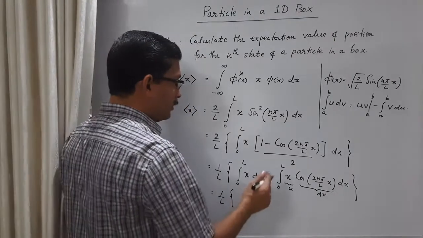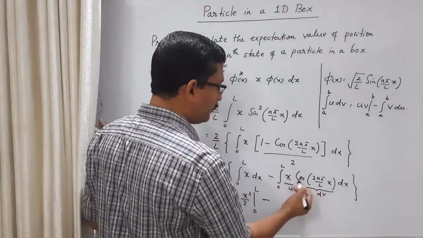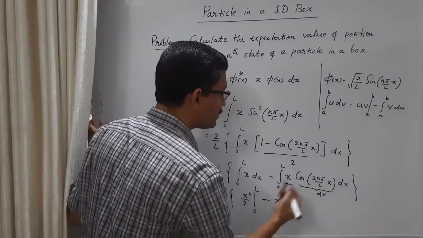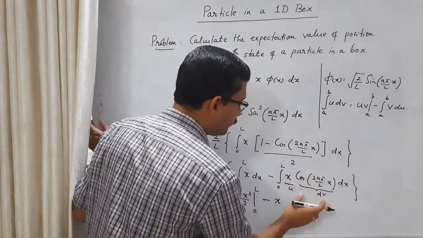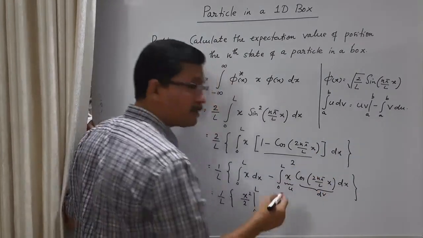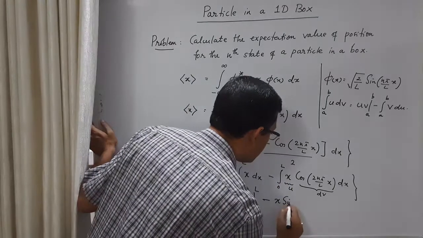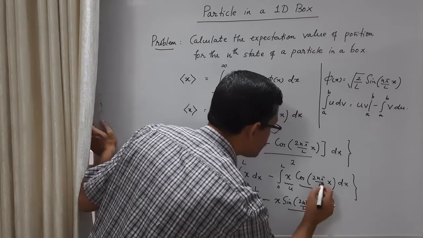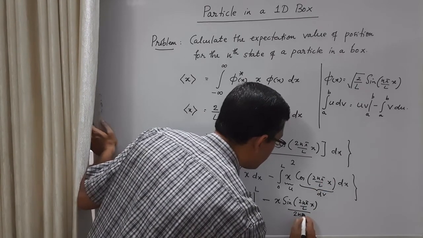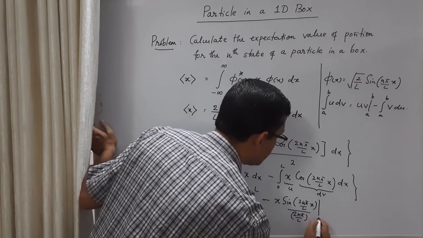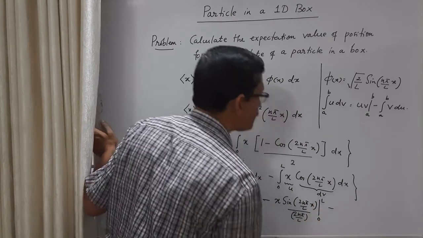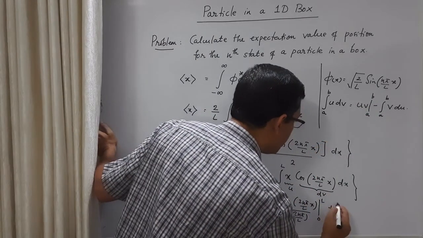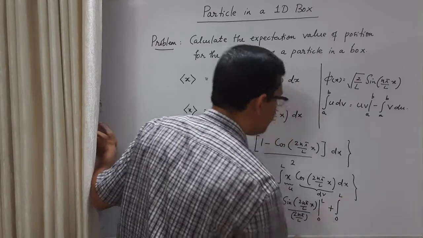Okay, so what is the first step? u times v, where v is the integral of dv. What is the integral of the cos function? The sine function. So we have x times sine 2n pi by L x, divided by the coefficient of x, which comes in the denominator, 2n pi by L. You have to put the limit 0 to L. Minus, there is a minus here, but there is also a minus here, so minus of minus will be plus, integral 0 to L v du.